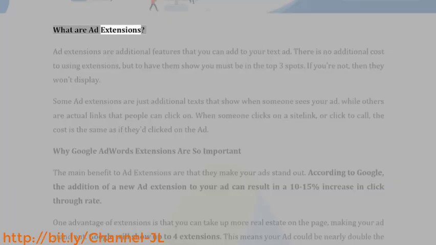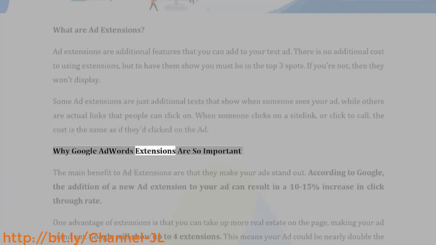What are ad extensions? Ad extensions are additional features that you can add to your text ad. There is no additional cost to using extensions, but to have them show you must be in the top 3 spots. If you're not, then they won't display. Some ad extensions are just additional text that shows when someone sees your ad, while others are actual links that people can click on. When someone clicks on a site link, or click to call, the cost is the same as if they'd clicked on the ad.